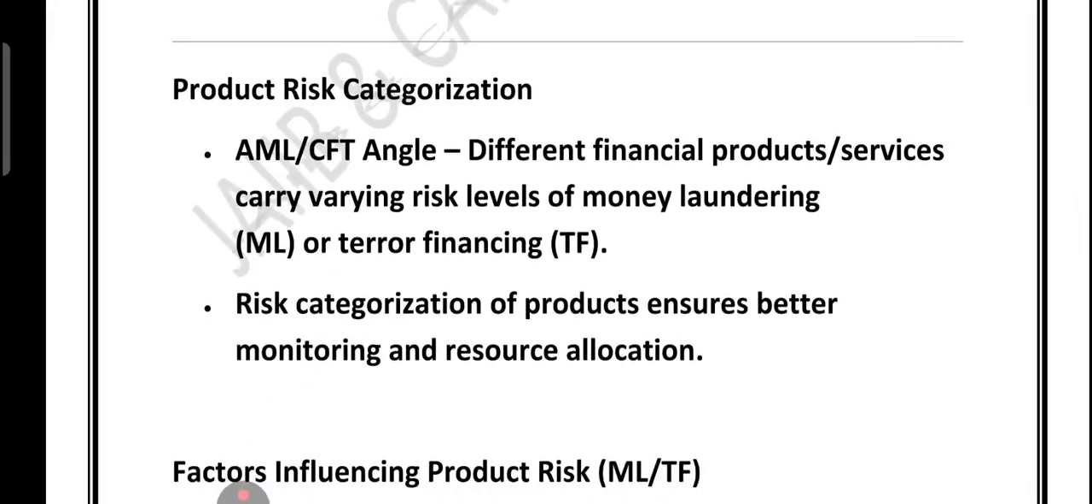What is the product risk categorization? Different financial products and services carry different levels of risk, different levels of money laundering risk or terror financing risk. Basically, categorizing products by risk helps in better monitoring and efficient allocation of resources. So in short, the bank must protect customer data carefully and categorize products to manage AML CFT risk effectively.